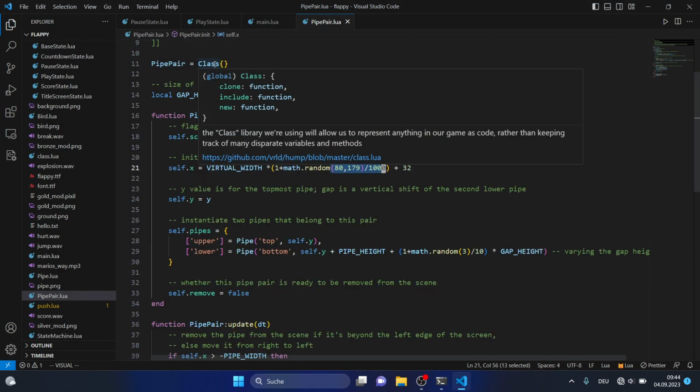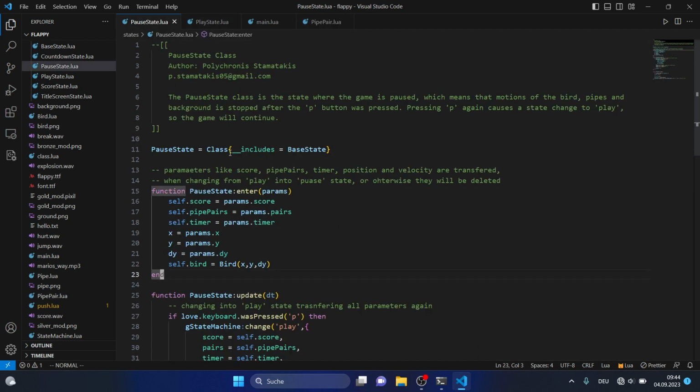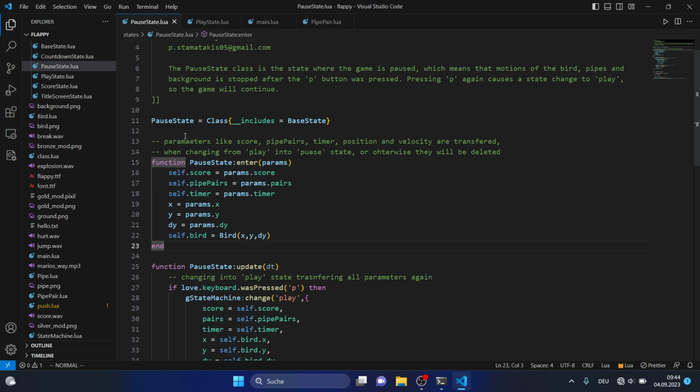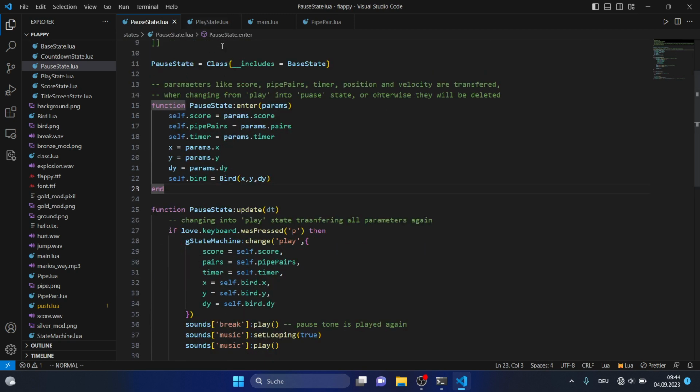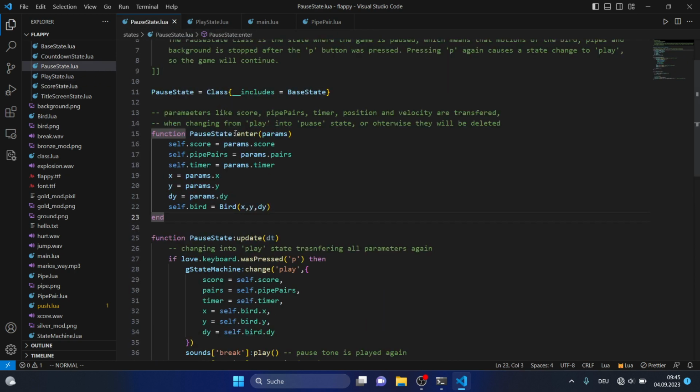And for the third task, implementing a pause state, I wrote my own class, PauseState, being inspired by PlayState, giving an enter function, for example. It was very important, of course, to also transfer the score, pipe pairs, timer, the position of the bird, and the velocity, and of course the bird itself.